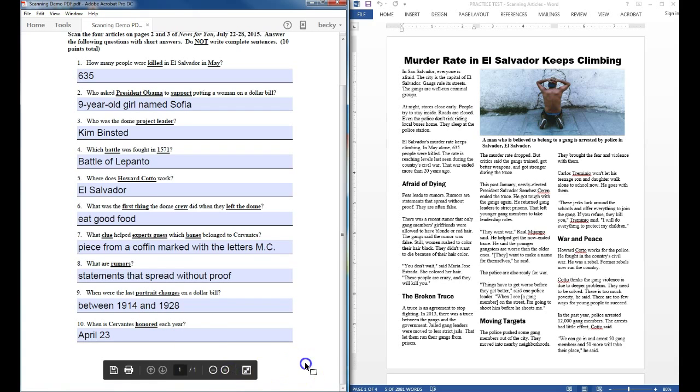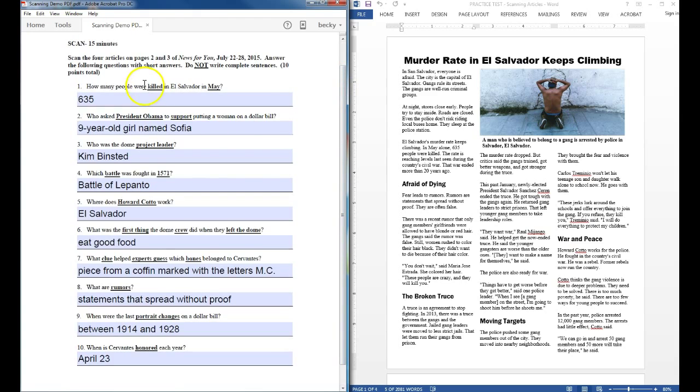Okay. So you can see by using these strategies, I've saved myself a lot of time. I've managed to do this in about 11 minutes. Keep in mind the strategies that I used, so you can maybe use them on your test tomorrow. Look for the keywords in these questions, and then scan the article to find specifically those keywords. Use the headings to help you. They may give you a clue as to what section you can find this information in. If the question is difficult, you're not sure which article to find it in, skip it, come back to it later, do it last. Do the easier questions first.